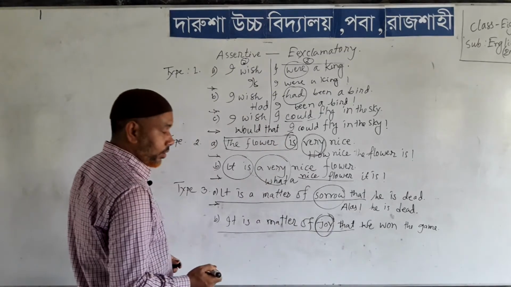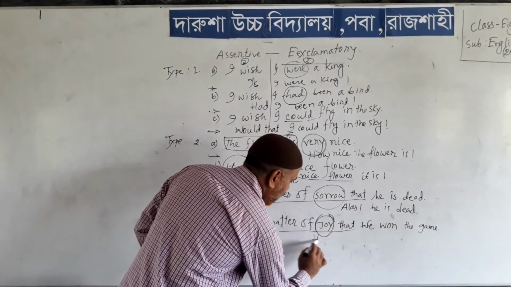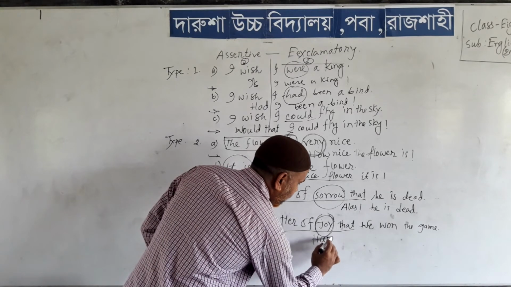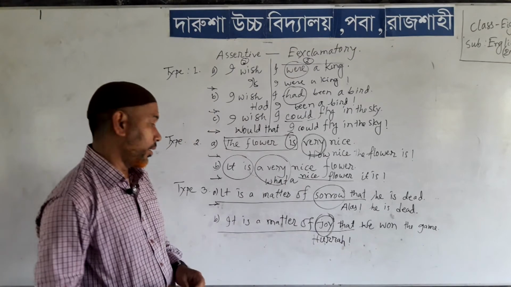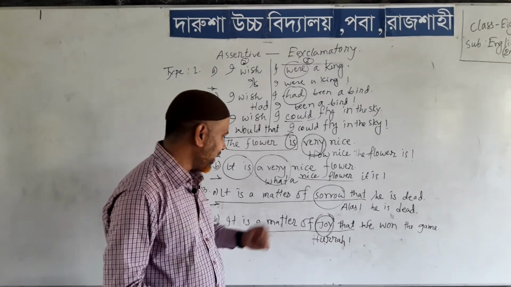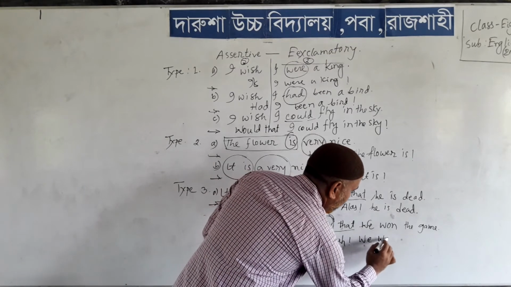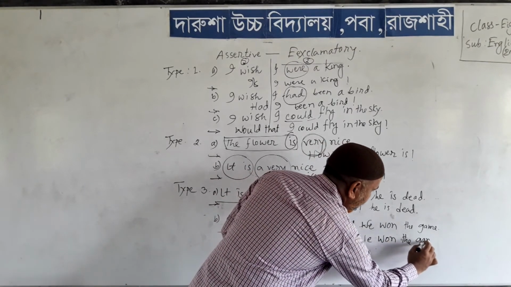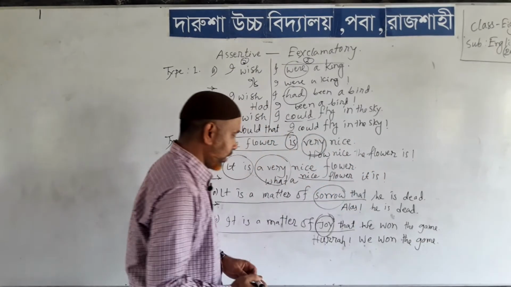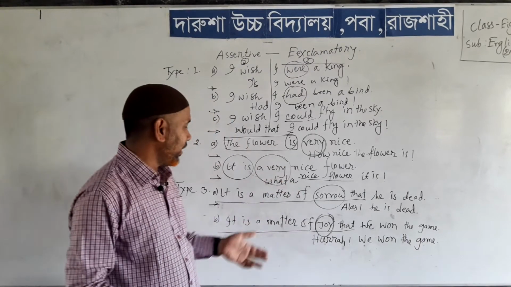Okay. And for the next sentence, you get joy. Then you have to use hurrah for the words. H-U-R-R-A-H, hurrah. Then use the sign of exclamation. Okay. Then the sentence is hurrah, we won the game. My dear students, follow the difference of the sentence.